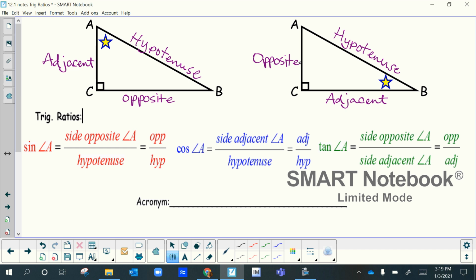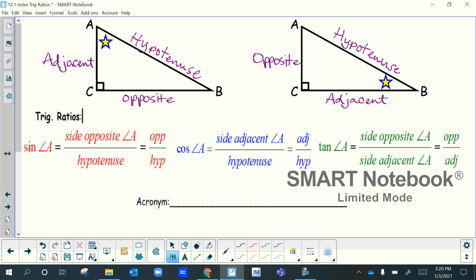Notice I didn't say anything about angle C. We will never use the right angle, only the two acute angles, either A or B. And again, sometimes they're labeled a different letter. These ratios were created a while back by a mathematician, of course. And so here's how the ratio goes.